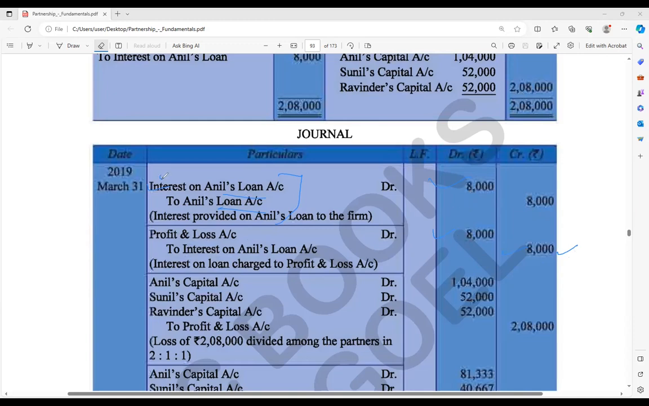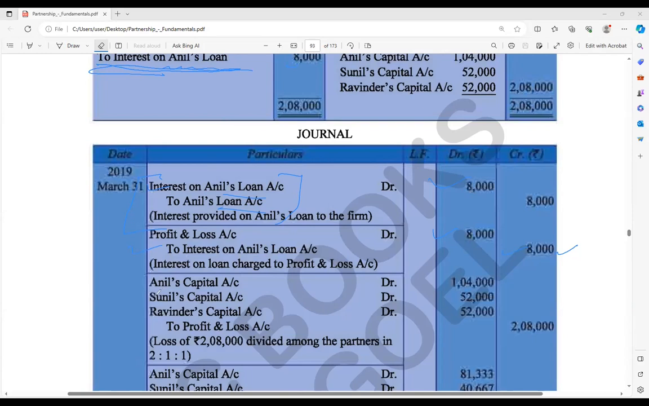Both the entries, you understood? Yes, sir. The first one also you understood? First one, as per the ledger we have not made. As per Anil's loan, that interest we are giving to Anil. So that's why interest on Anil's loan account debit to Anil's loan. And this is actually sent to the profit and loss account. If you have seen this profit and loss account, it is on the debit side. So here, profit and loss account debit to interest on Anil's loan 8,000. So this entry is here.